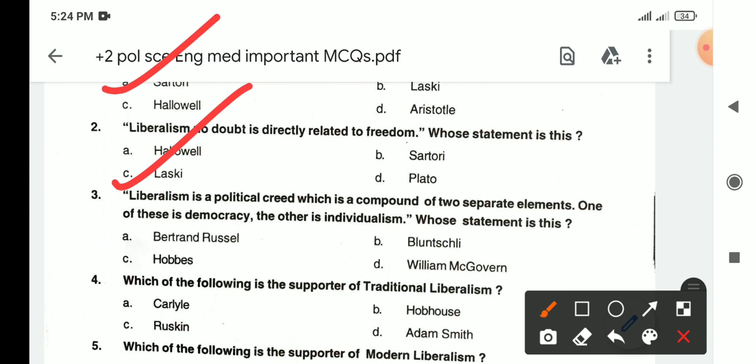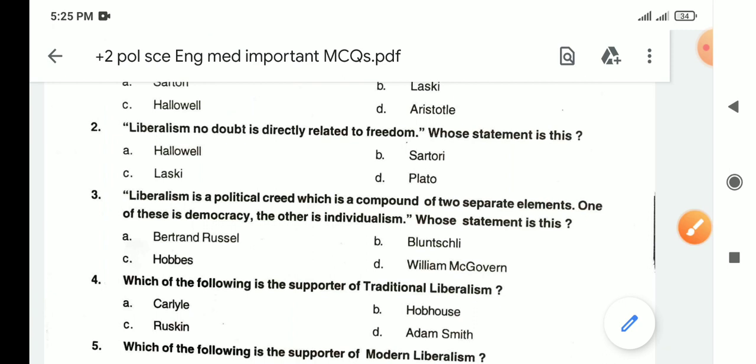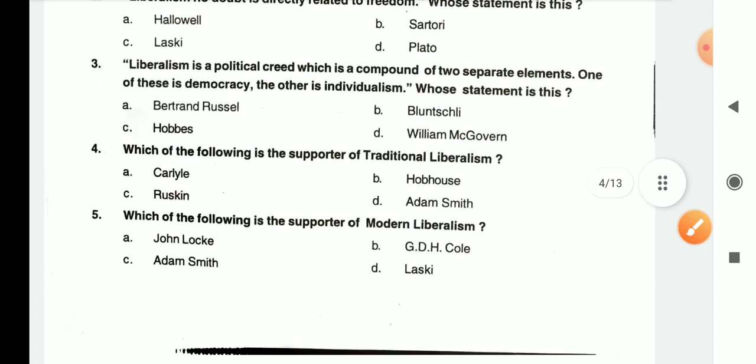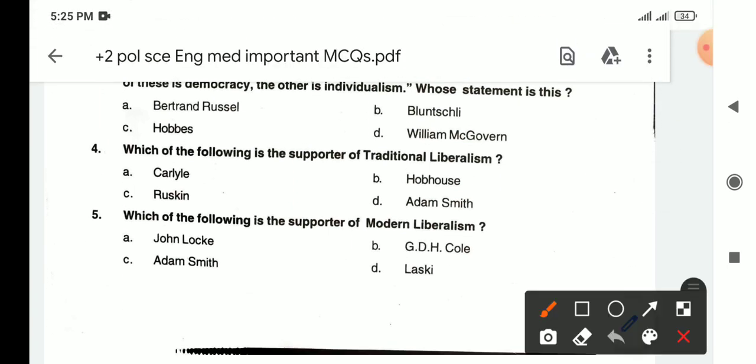Then, liberalism is a political creed which is a compound of two separate elements. One is democracy and the other is individualism. Whose statement is this? This is a statement of William McGovern. D is right. Which of the following is the supporter of traditional liberalism? Adam Smith is the supporter of traditional liberalism. Which of the following is the supporter of modern liberalism?